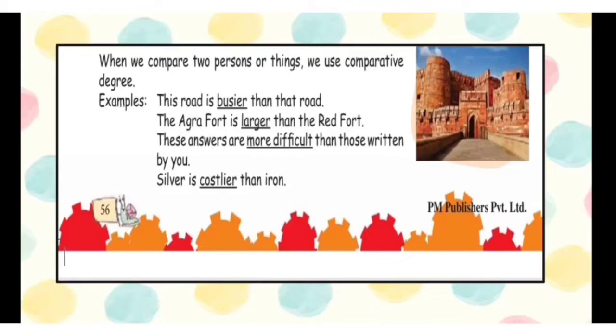Now, when we compare two persons or things, we use comparative degree. So children, we have discussed this as well, that when we are comparing two things or two persons, we use the comparative degree of comparison, right? Examples: this road is busier than that road. The Agra Fort is larger than the Red Fort. These answers are more difficult than those written by you. Silver is costlier than iron.